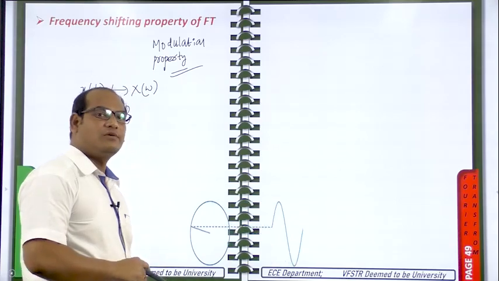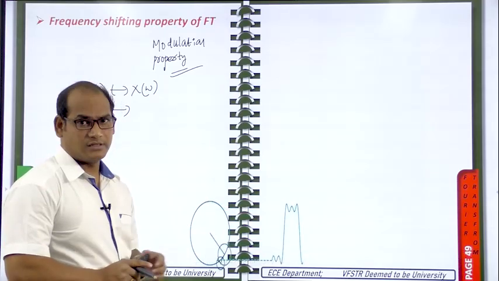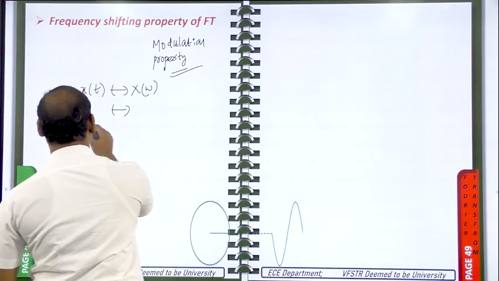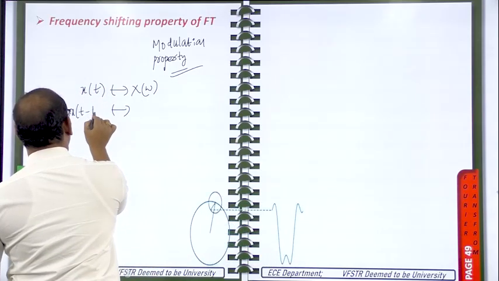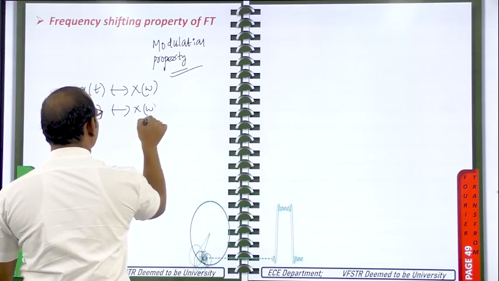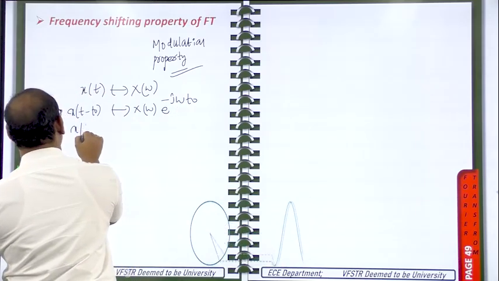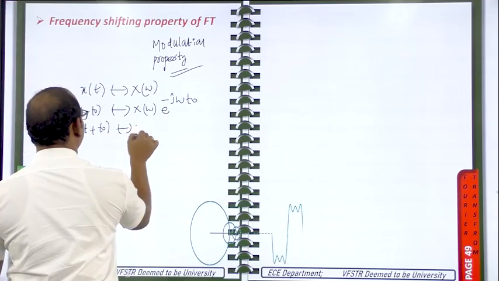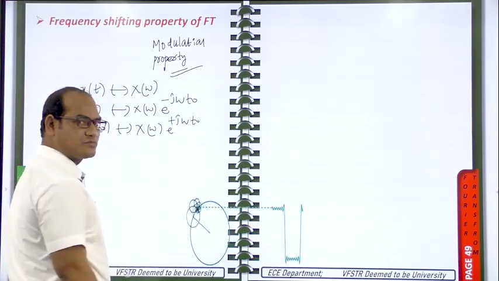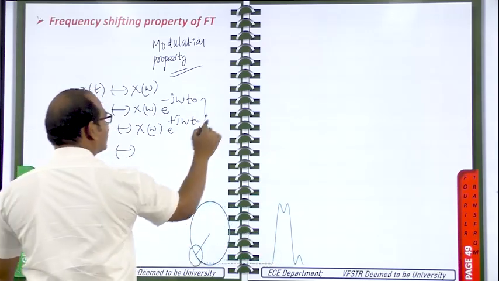Previously I told you that shifting in one domain is equivalent to multiplication by an exponential in the other domain. For comparison, I am writing the time shifting properties here also. x of t minus t naught is a time shifted version of x of t, and it has the Fourier transform X of omega times e power minus j omega t naught. x of t plus t naught has the Fourier transform X of omega times e power plus j omega t naught. These two are the time shifting properties we have already discussed.